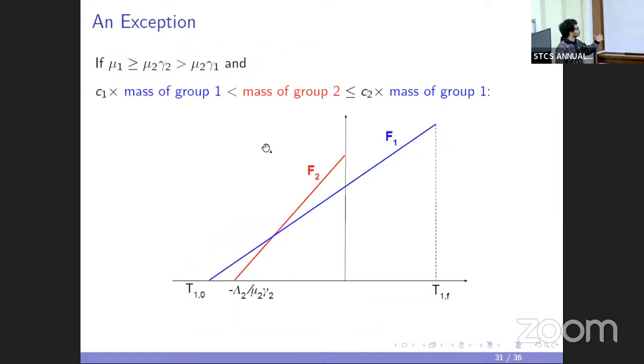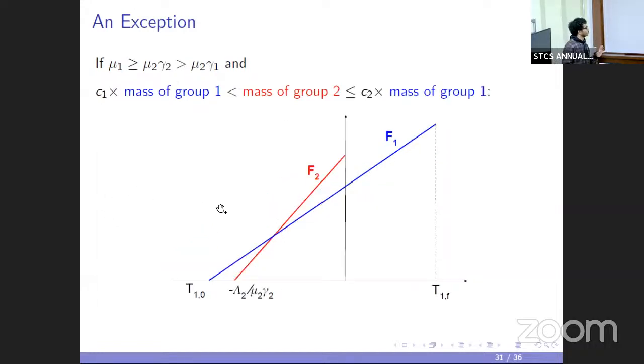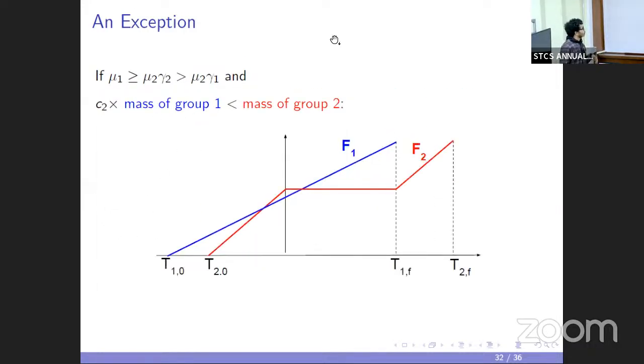And if we slowly increase the mass of the red group, then after a certain threshold, a certain fraction of the mass of the red group arrives after time 0, but after the blue group has finished arriving, and this is something that isn't observed in single queue networks. These are all unique profiles, and this is a very surprising observation.